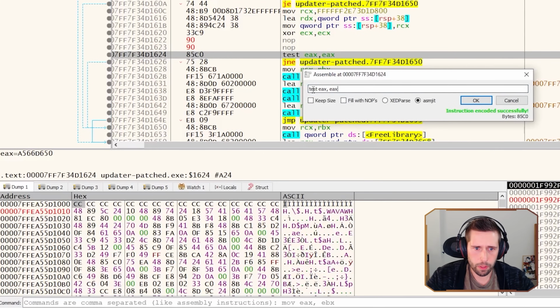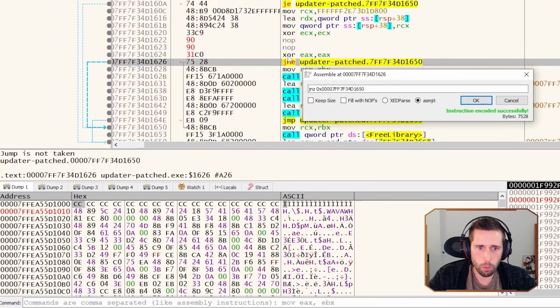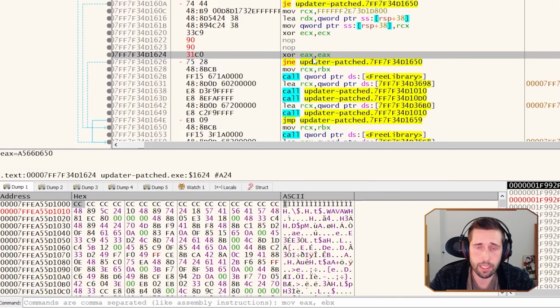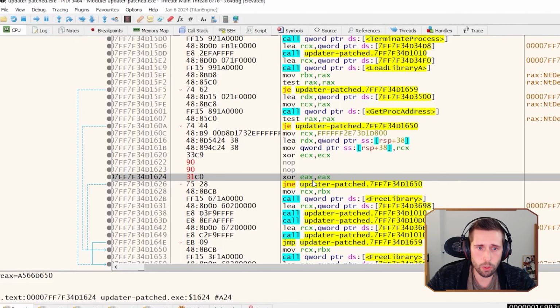And we're just going to simply change test to XOR. Test was the instruction to see if the function was successful. XOR is essentially setting the register to 0, because 0 in this case means that it was successful. So we're basically just saying, yes, your function call was successful.